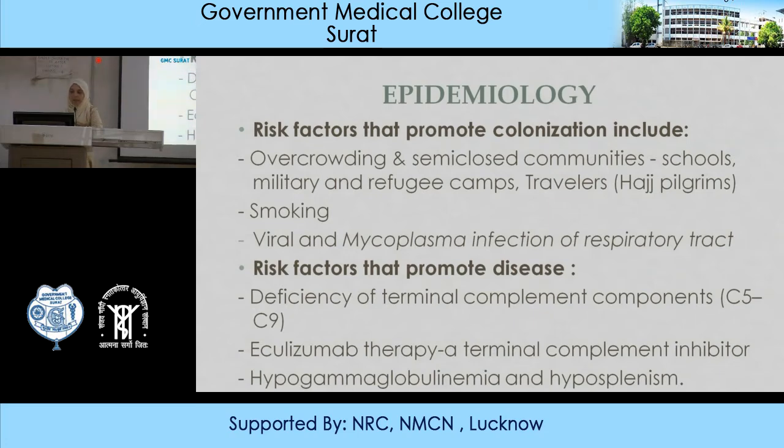There are other high risk factors which promote disease. The previous ones were the risk factors which promote colonization, and these which promote disease are deficiency of terminal complement components, from C5 to C9. Then eculizumab therapy, which is a terminal complement inhibitor, or hypogammaglobulinemia and hyposplenism. These all can promote the disease.